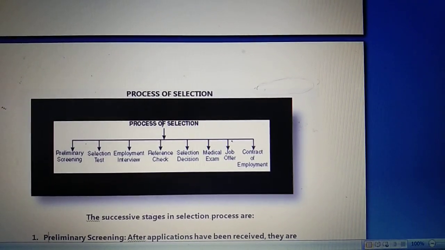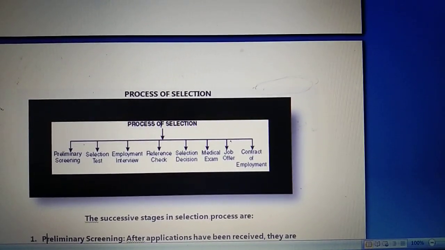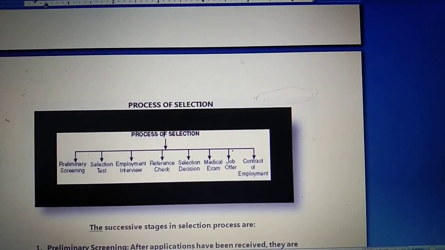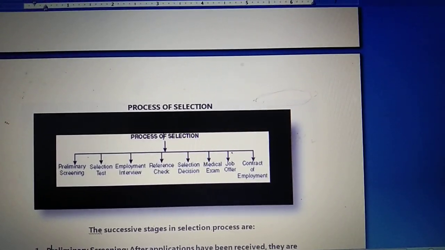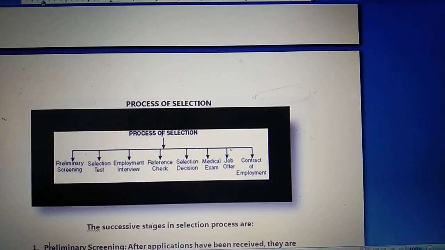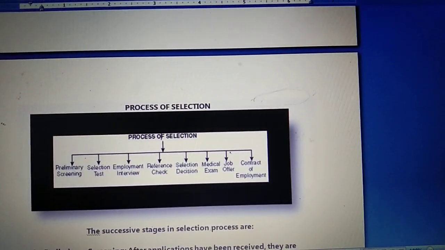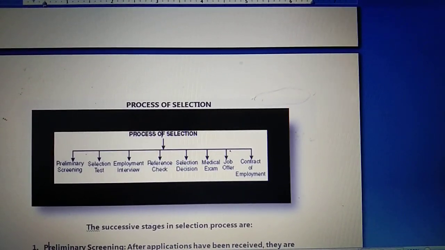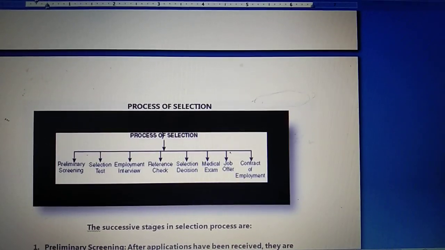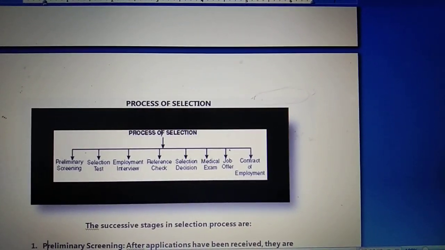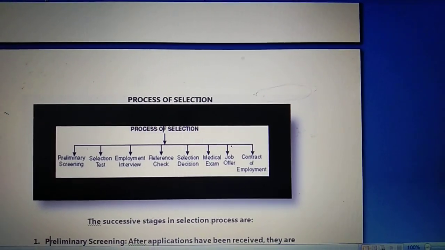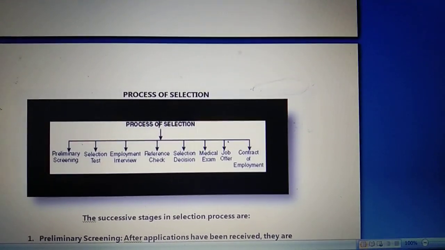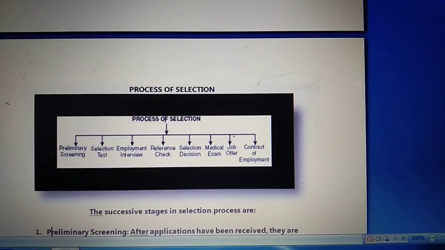Once the selection decision has been taken, that is, whom they are going to appoint, the employee has to face the medical examination. If the employee clears the medical examination, the job is offered to the person. Once the job is offered, a contract between the employee and the employer has to be made. This contract we call the contract of employment, where rules, regulations and terms and conditions regarding the job, work, hours, salaries and everything are written. So these are the proper steps which every individual has to face if they are going to be selected inside the organization for a particular job.